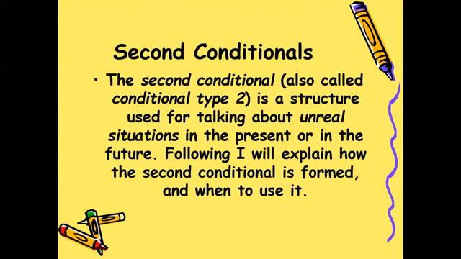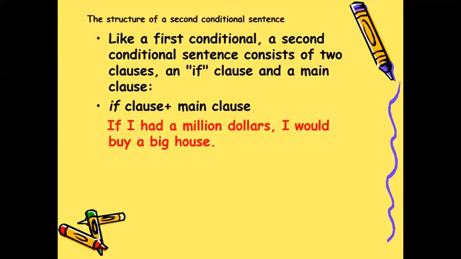Second conditional. The second conditional, also called conditional type 2, is a structure used for talking about unreal situations in the present or in the future. Following, I will explain how the second conditional is formed and when to use it. The structure of a second conditional sentence. Like a first conditional, a second conditional sentence consists of two clauses, an if clause and a main clause. If clause plus main clause.